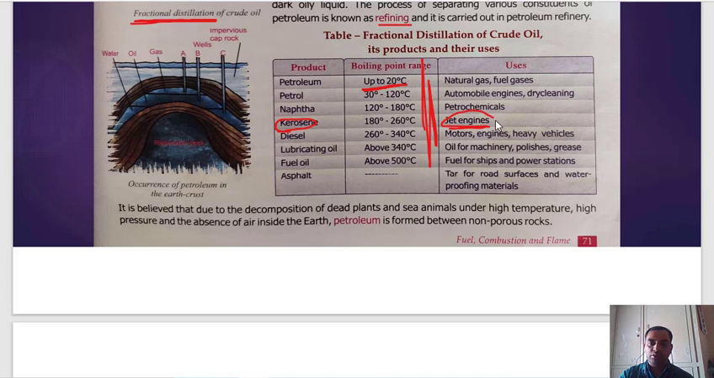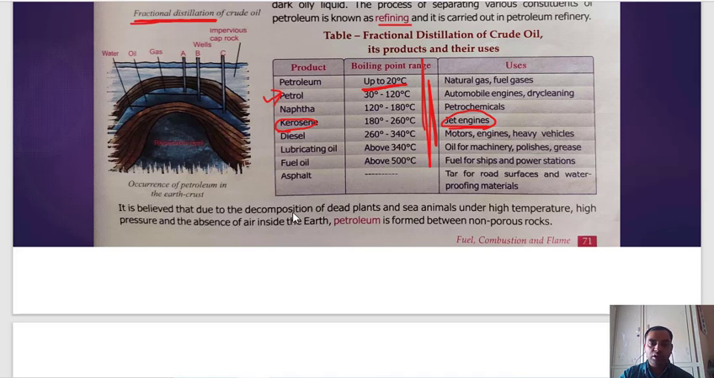This is a very important question. Students usually get confused. Whenever I ask this question, which fuel is used in jet engines, some students say to me white petrol. There is nothing like white petrol. So kerosene is used in jet engines. So remember this one.